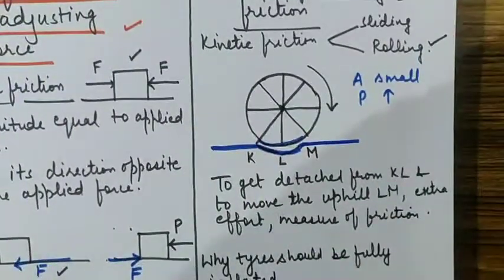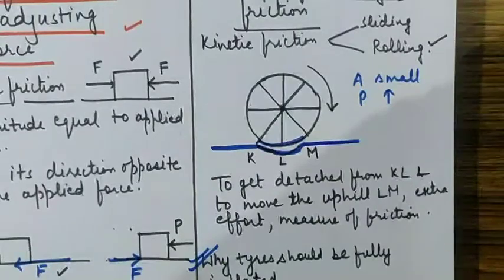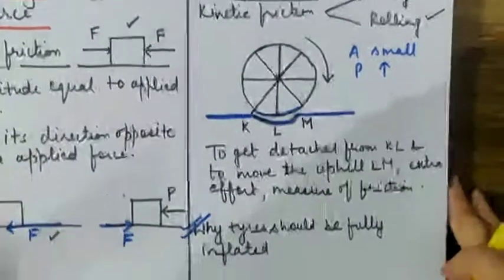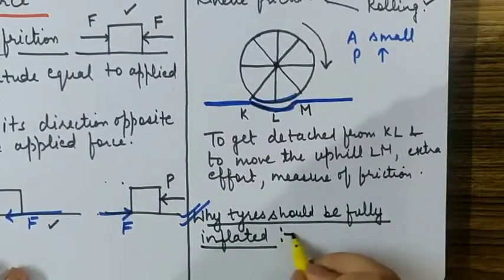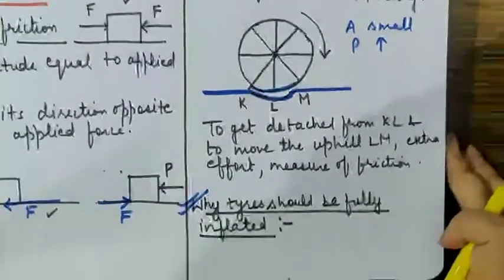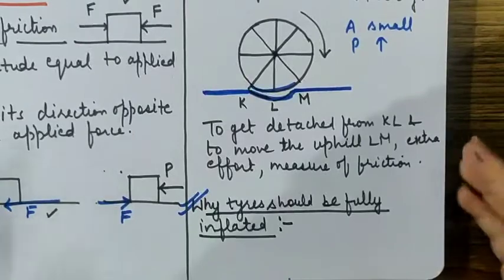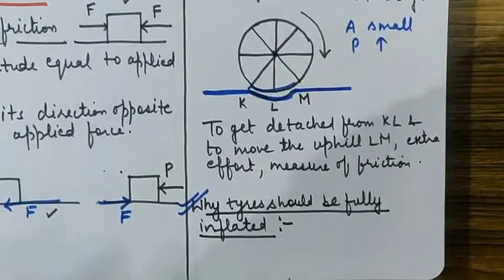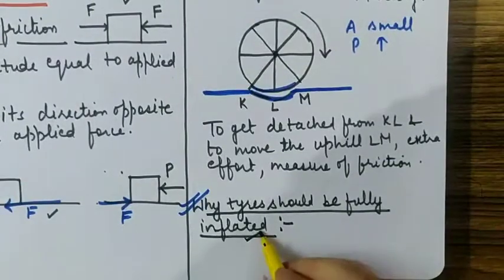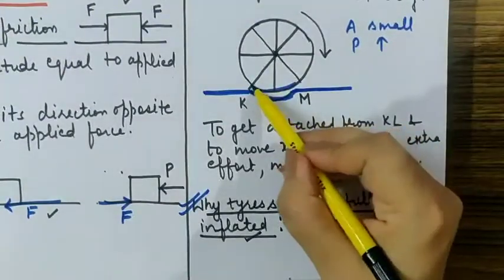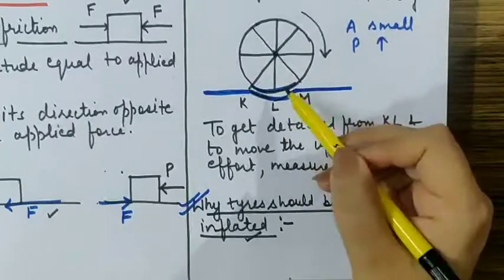Now the question comes in our mind why the point of inflation of tires is so focused, and we always say the tires of the cycle or tires of the vehicles should be fully inflated. This is because if the tires are fully inflated, the compression of the tire would be less.